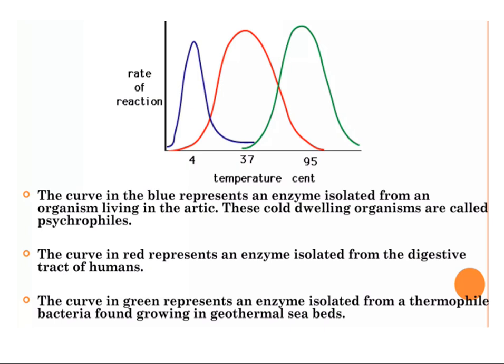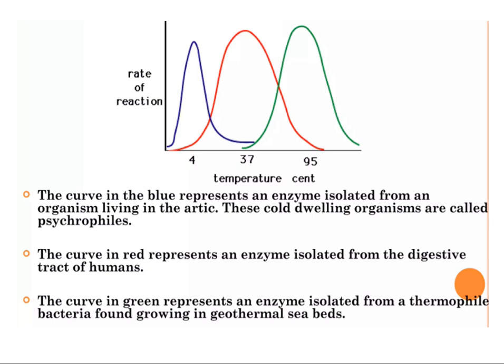Here, some examples of organisms living at different temperatures are shown. You can see the organisms which are living in the Arctic are given in the blue line. These are some of the enzymes which are extracted from psychrophiles. They grow at a temperature of 4 degrees Celsius. That is the optimum range for these organisms.